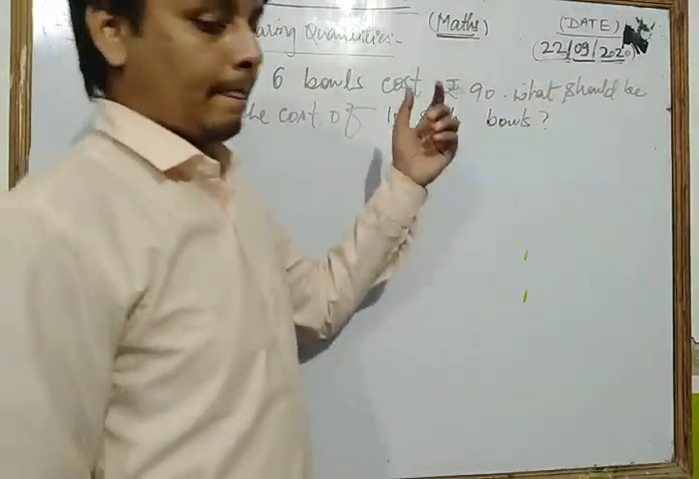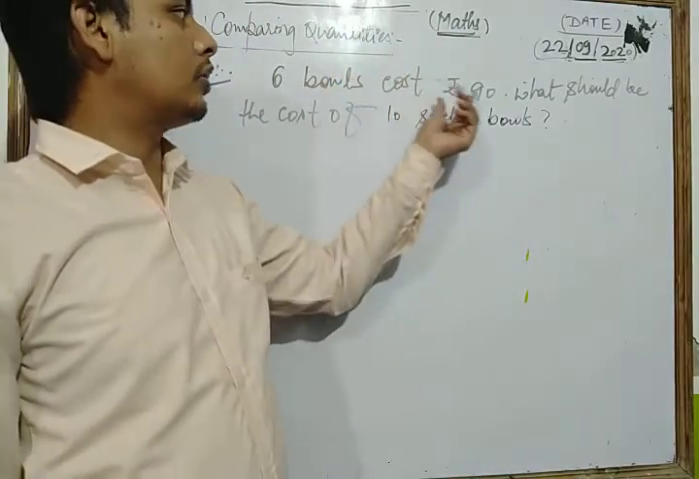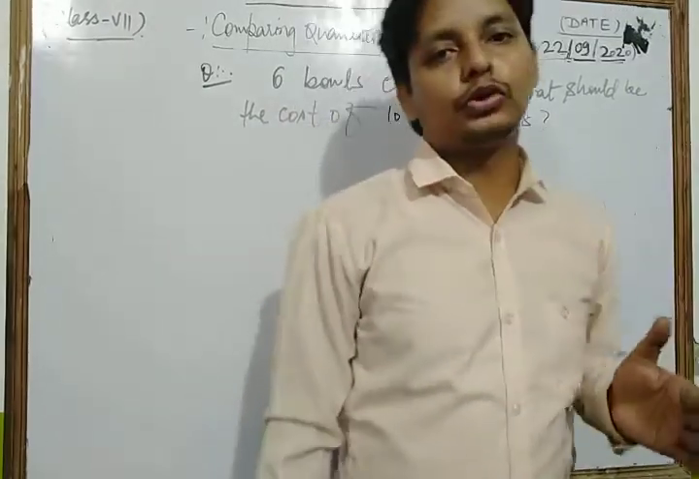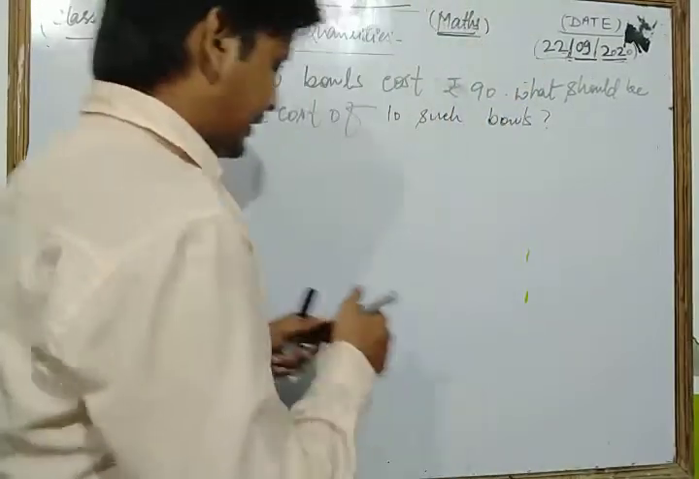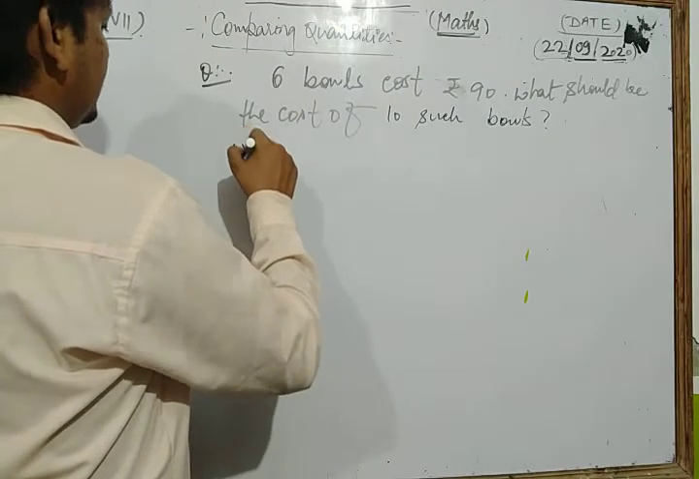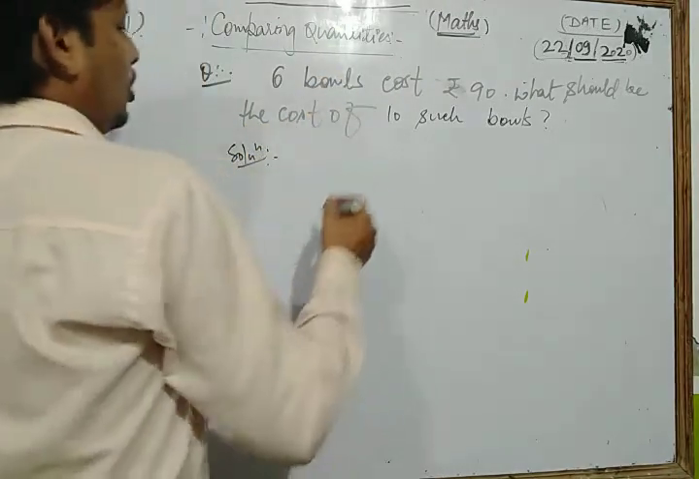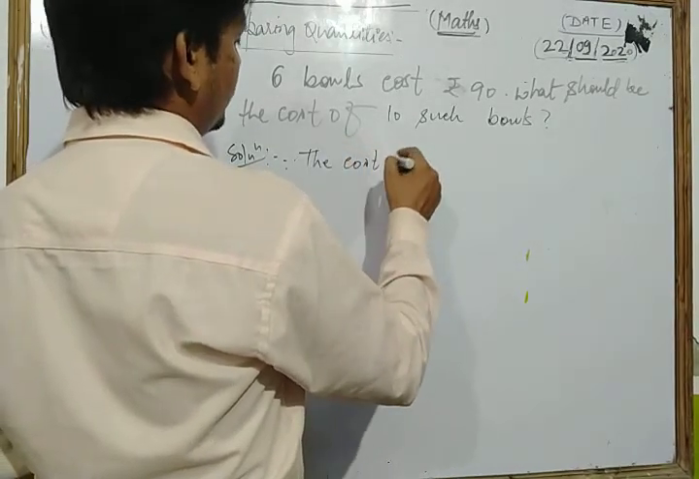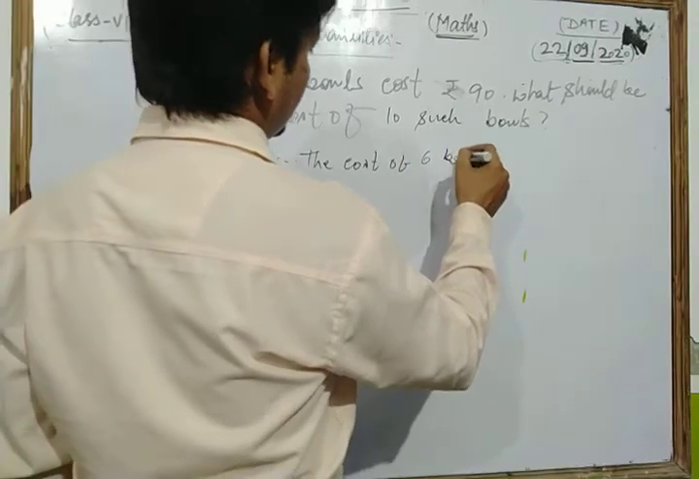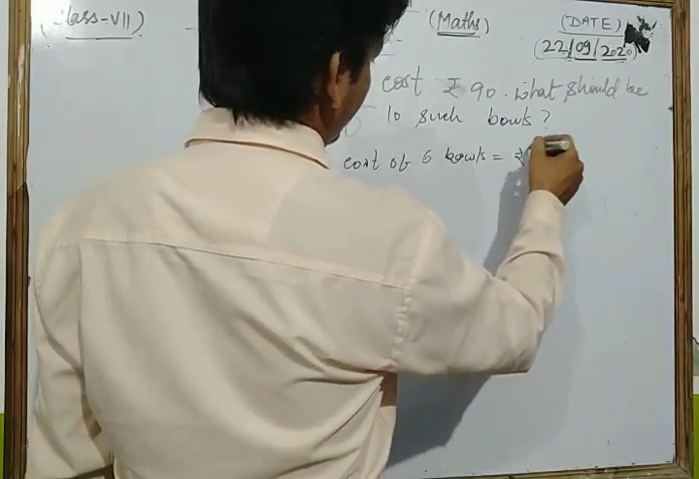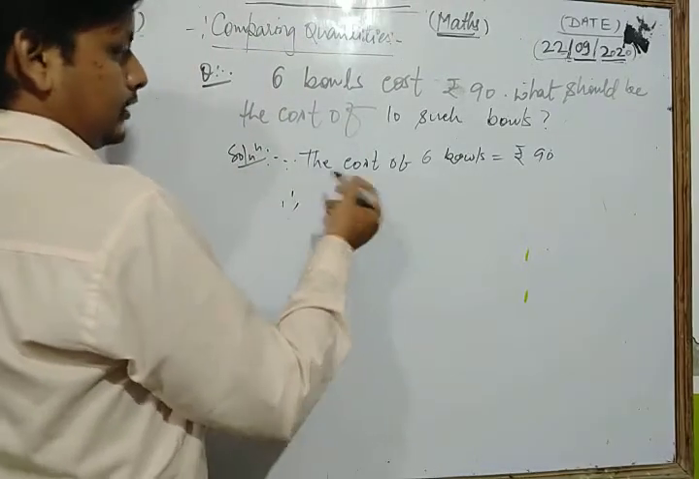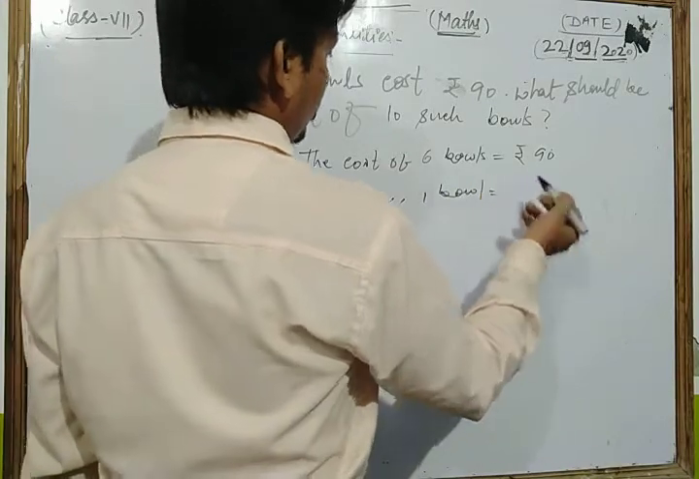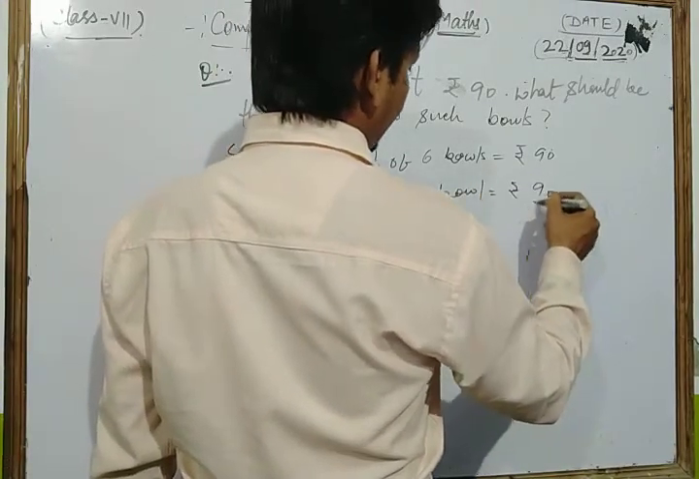Here, 6 balls cost rupees 90. What should be the cost of 10 such balls? Dear students, in this type of question we solve in this way. Let's see, what is given? The cost of 6 balls. First of all we write: since the cost of 6 balls is rupees 90, therefore the cost of one ball is rupees 90 upon 6.